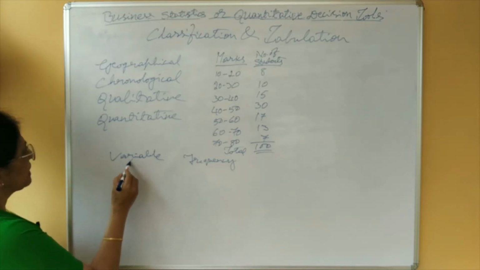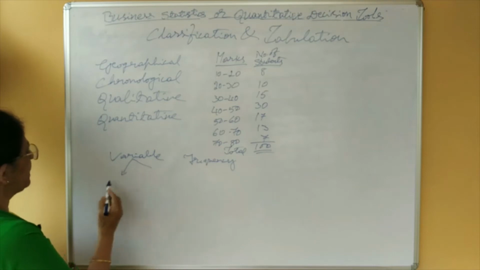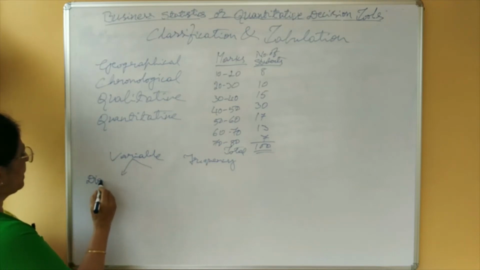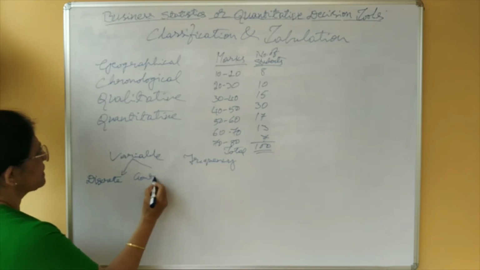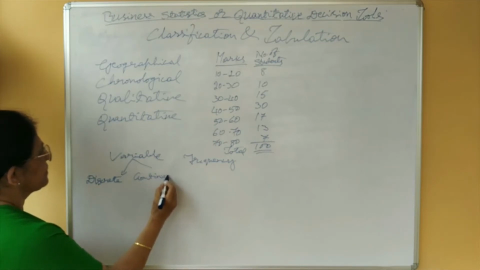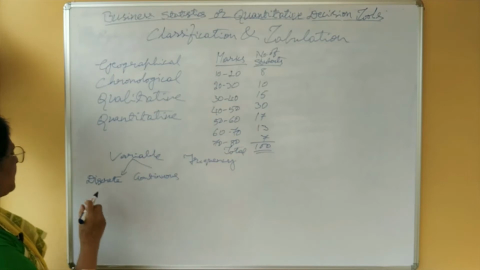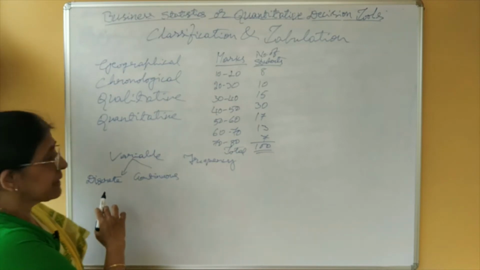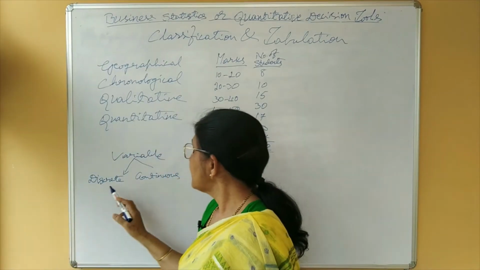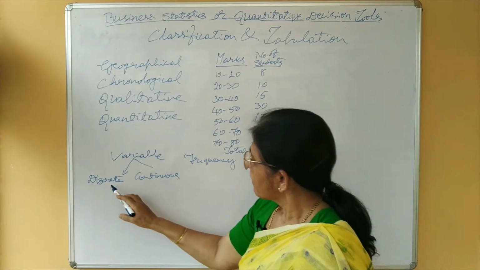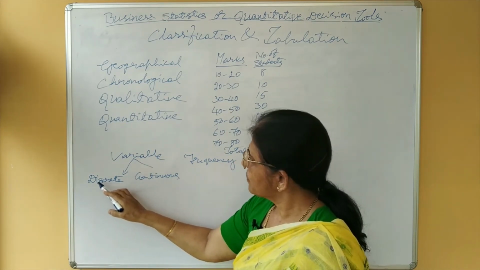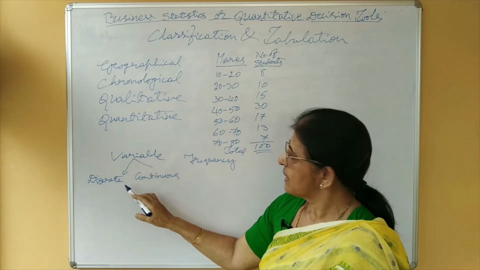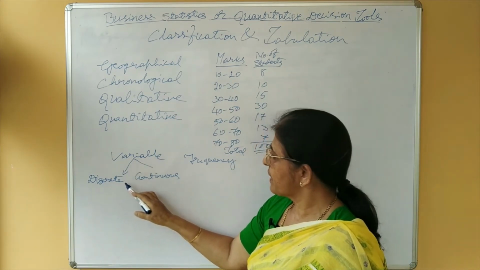This variable may be discrete variable or continuous variable. In case of discrete variable, if fractional values cannot be considered, then it is called discrete variable.